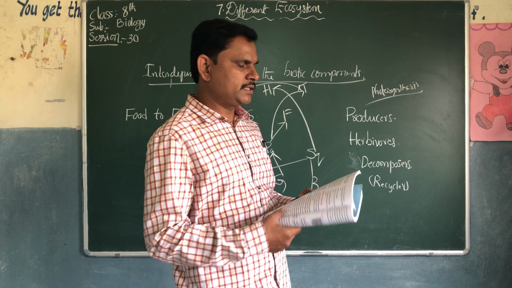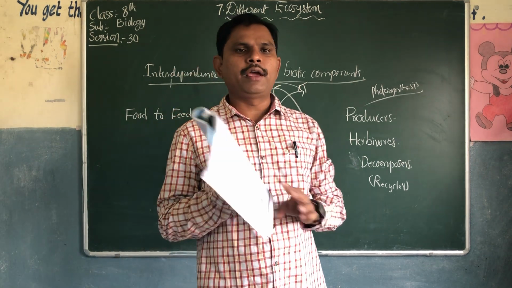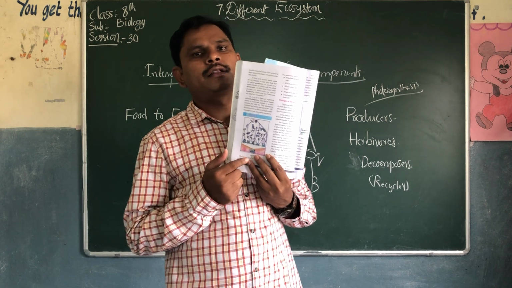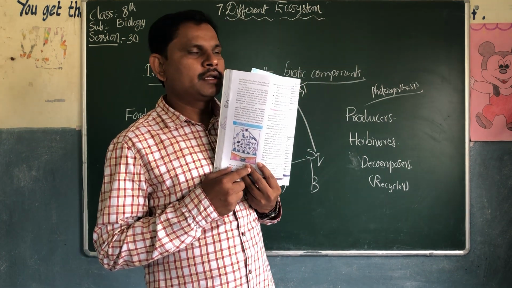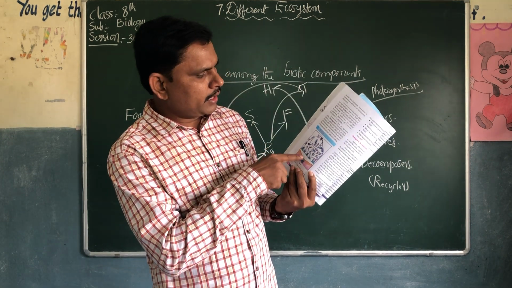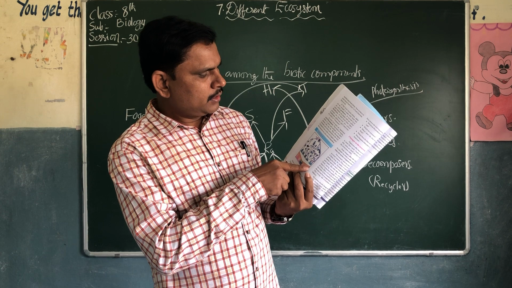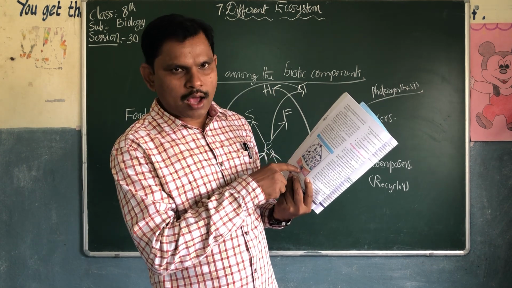There are some questions. Look at the question: Which are the producers in the food web? Producers can prepare their own food. For example, grass, carrot, beans and some crops.